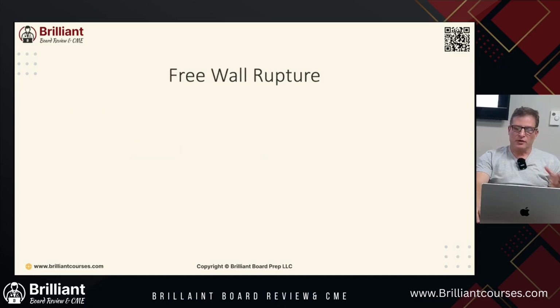Now let's look at another complication. They like to put these on boards just to get you focused on what are these complications that can occur after an MI. We have a free wall rupture. This can happen later. This is 5 days to 2 weeks. Now, all these are going down because we're getting better, and that's why when your hospital says, hey, we have our door to balloon time, this is why it's so important. The faster we can get into the cath lab to open up those lesions, the less tissue death we have and less complications we have.